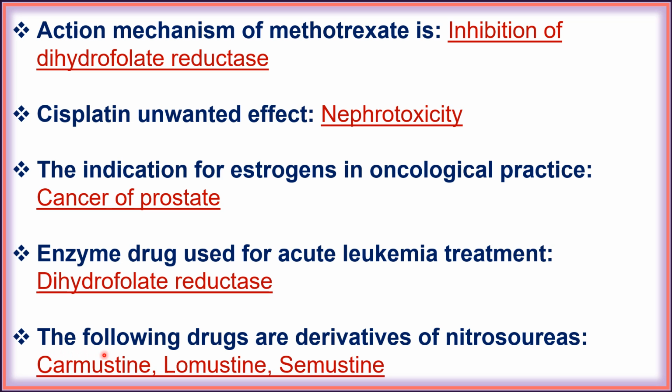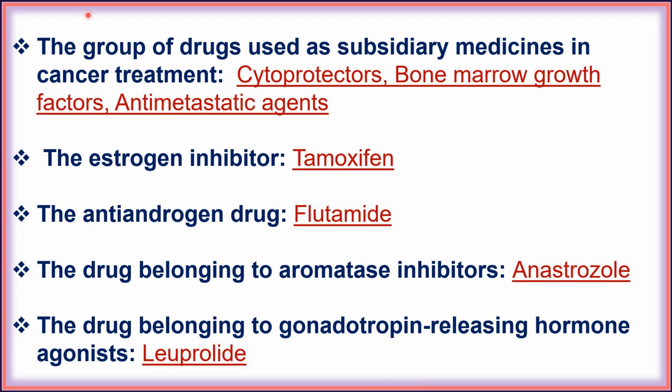Next, the following drugs are derivatives of nitrosoureas, that is carmustine, lomustine and semustine. Next, the group of drugs used as subsidiary medicine in cancer treatment, that is cytoprotectors, bone marrow growth factors and anti-metastatic agents.